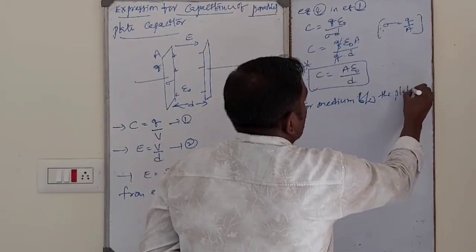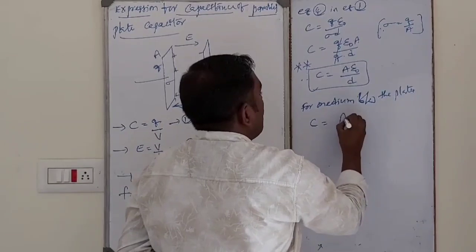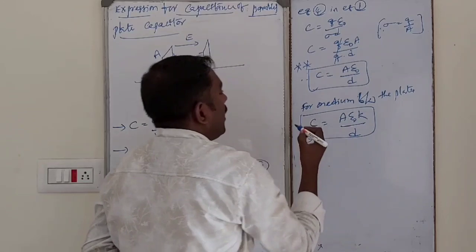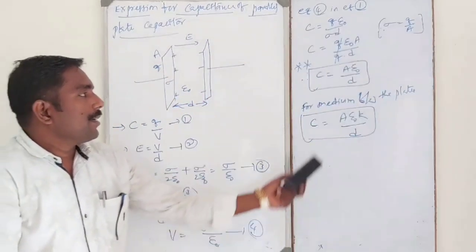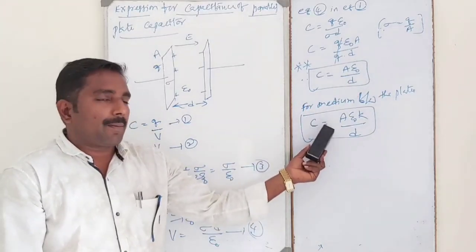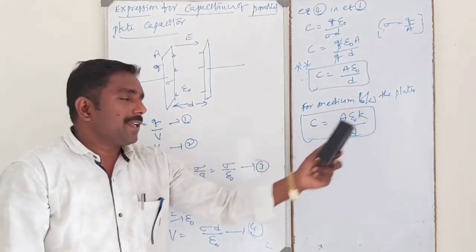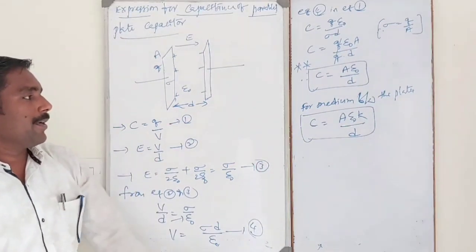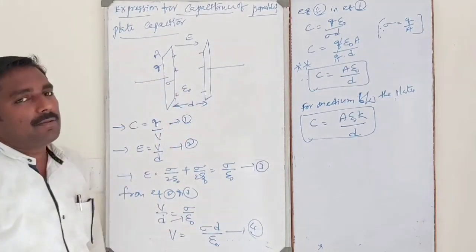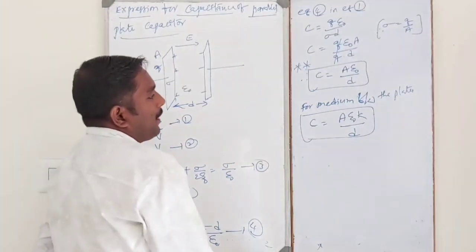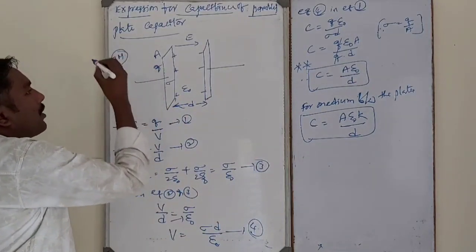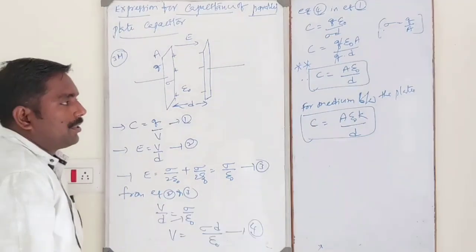C is equal to what? A epsilon naught K by D. This is the capacitance of a parallel plate capacitor with a dielectric medium, where K is the dielectric constant or relative permittivity between the plates. This is very important for 3 marks. 3 marks derivation. Very important.